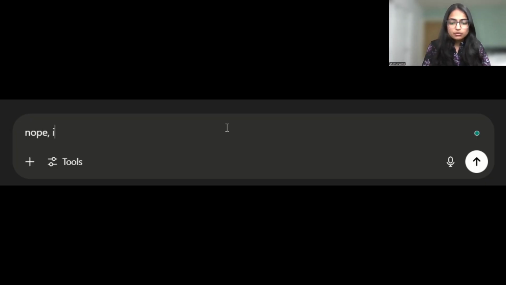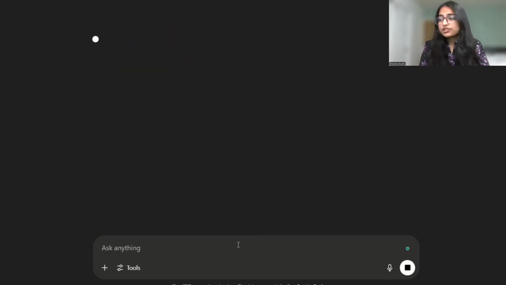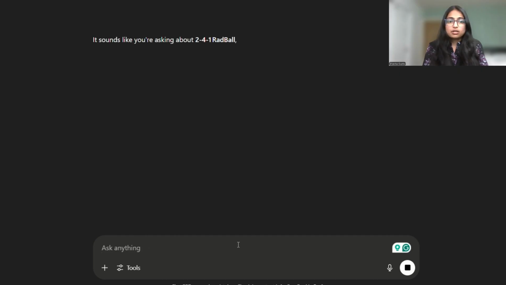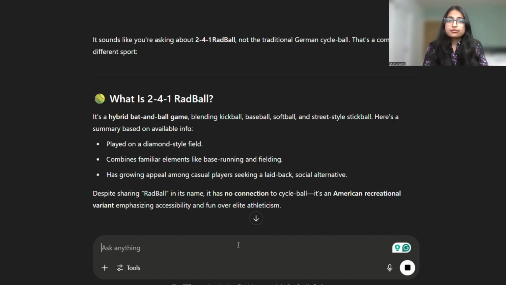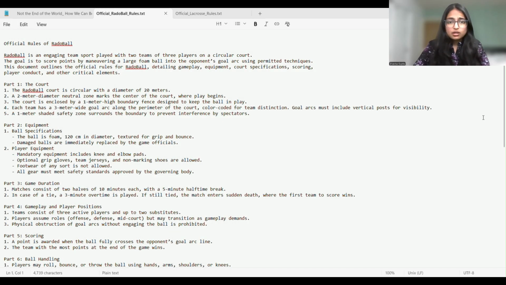Okay, so now let's go to another prompt and tell ChatGPT, "No, I'm asking about RadoBall, not Radball," and see what it answers. Even after correcting ChatGPT, the response again has information about Radball. As it has no reference to RadoBall in its training data, it assumes that we are mistaken and keeps linking us to the closest known sport which it is trained on.